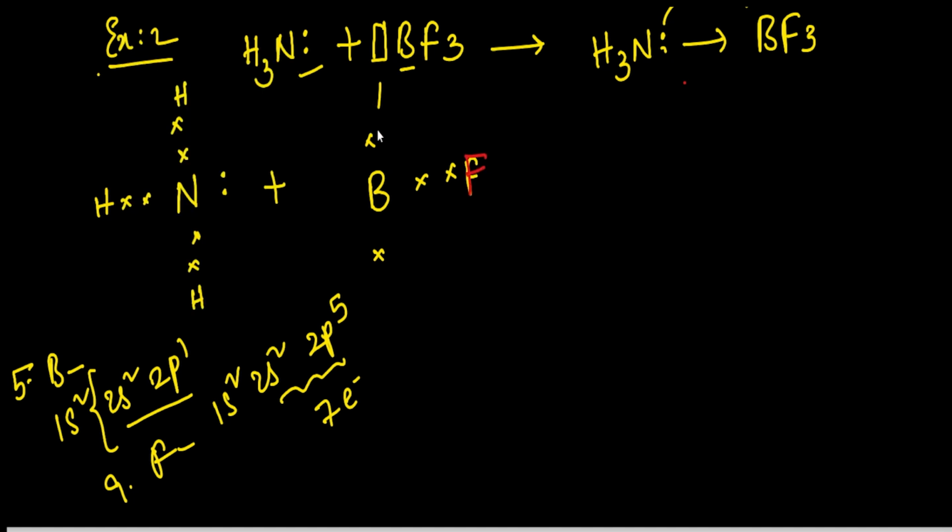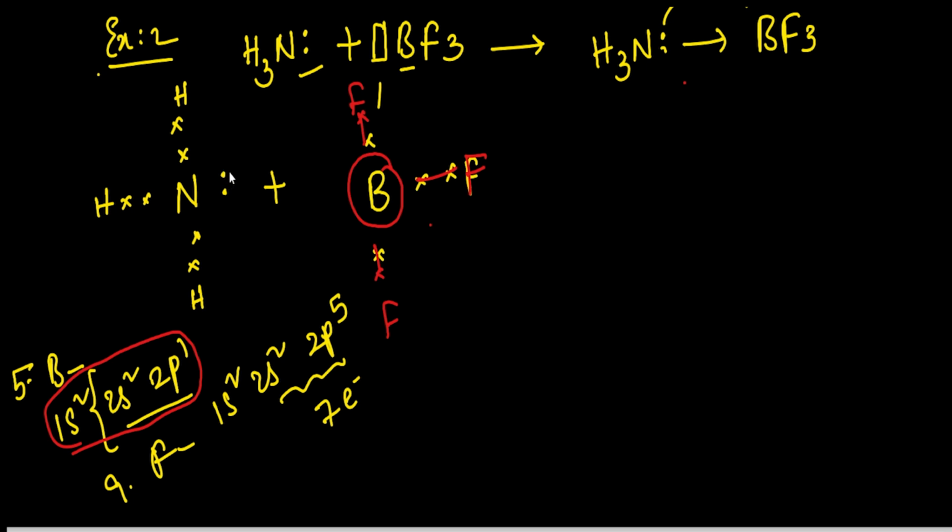So BF3 will form like this, which means here 3 covalent bonds formed by the 3 fluorine atoms. But here in case of boron, it is an electron deficient atom because in the outermost shell it contains only 3 electrons. So 2, 4, 6. Totally it gets 6 electrons.